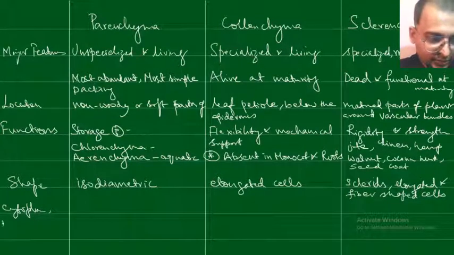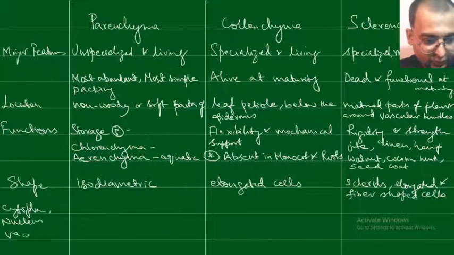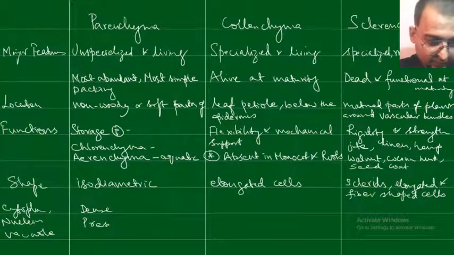In parenchyma, the cytoplasm is dense, the nucleus is present and vacuoles are large.